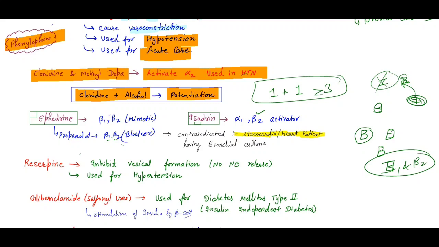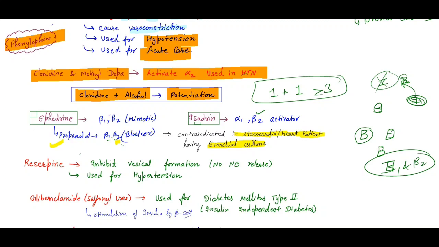For the stenocardia you gave propranolol. Which disease will become severe in this case? That will be the bronchial asthma, because propranolol is also a beta 2 blocker, it will block beta 2 also. So that leads to bronchoconstriction.